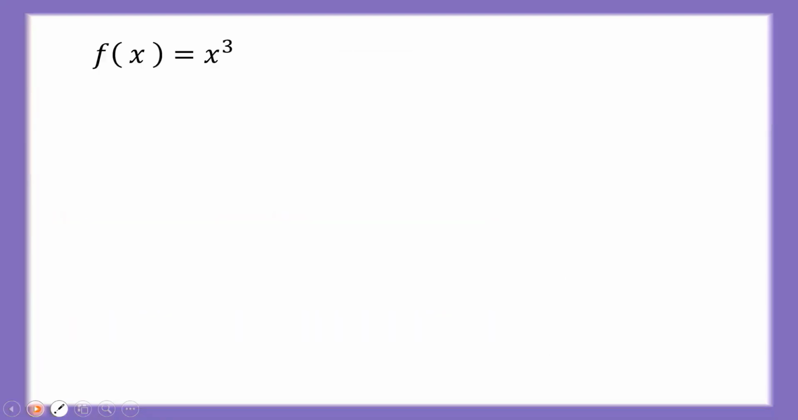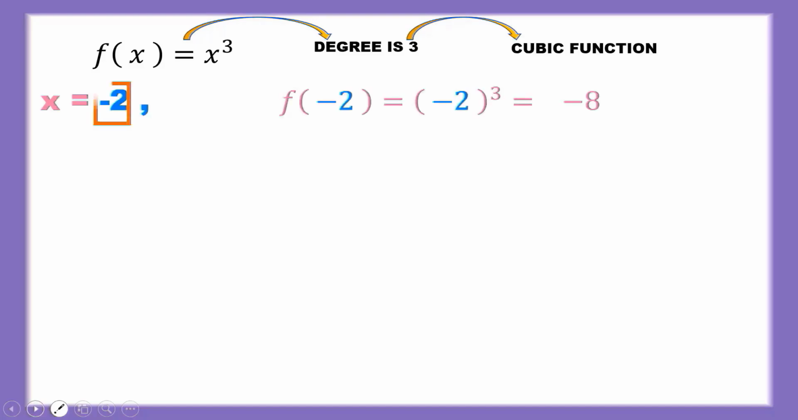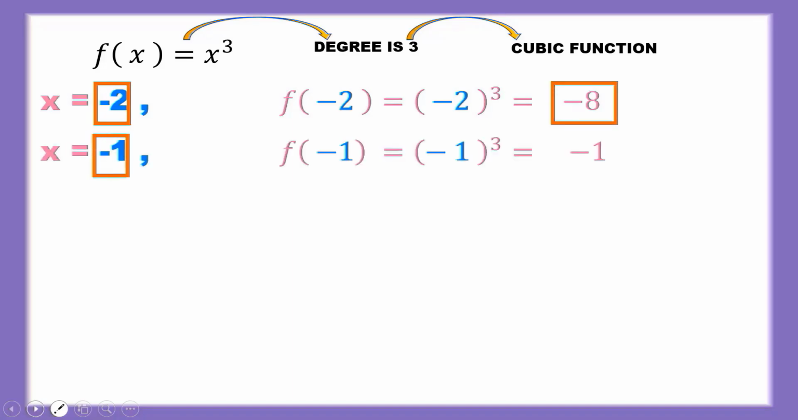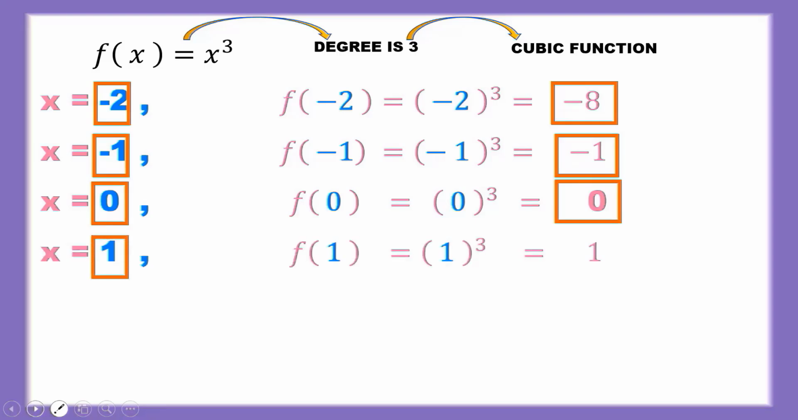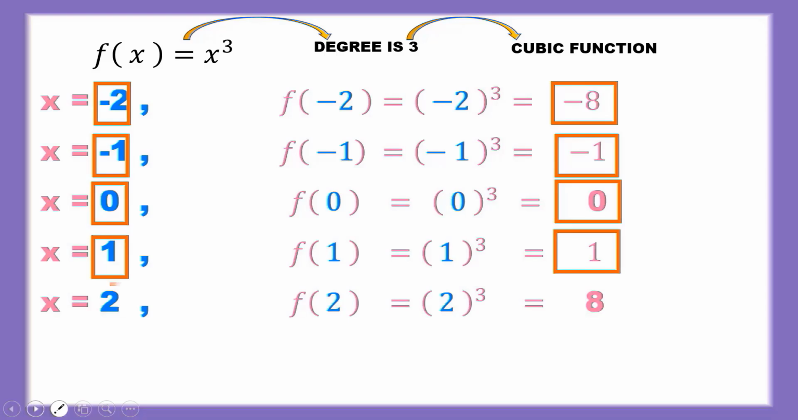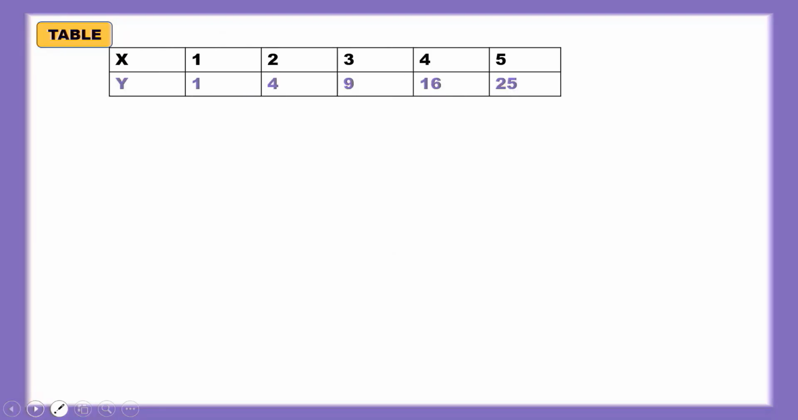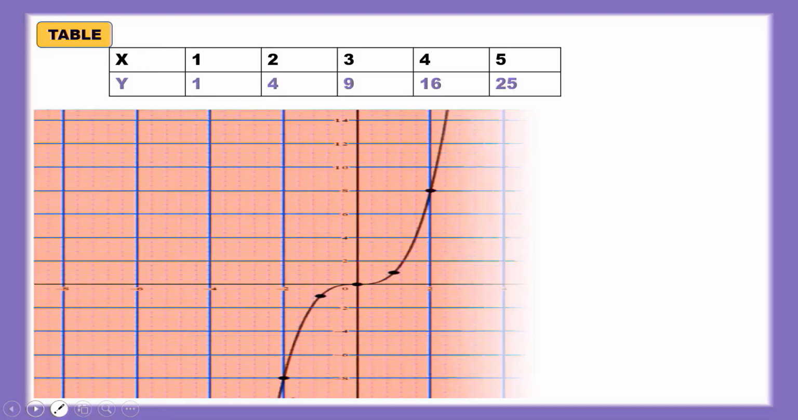Let's consider f of x is equal to x cube, whose degree is 3, which is a cubic function. When x is minus 2, f of minus 2 is minus 8. When x is minus 1, f of minus 1 is minus 1. When x is 0, f of 0 is 0. When x is 1, f of 1 is 1. When x is 2, f of 2 is 8. Let's represent the input and output values as a table, from which we can draw a graph.